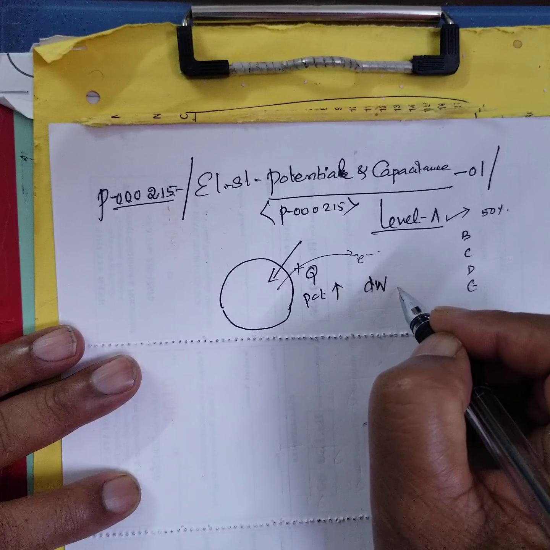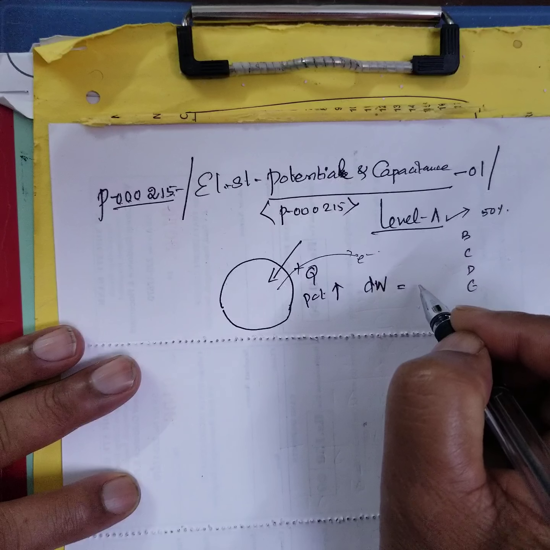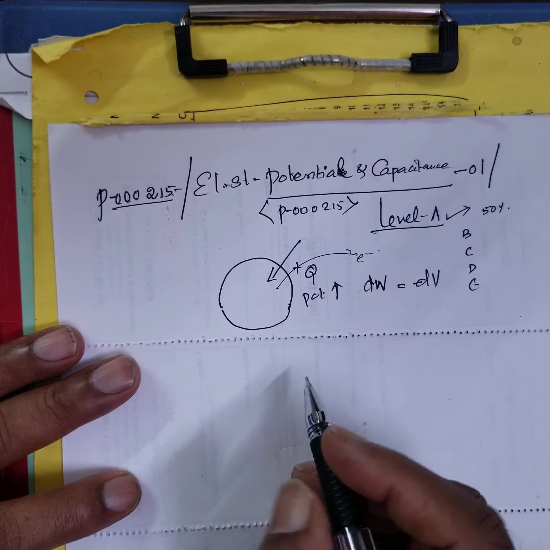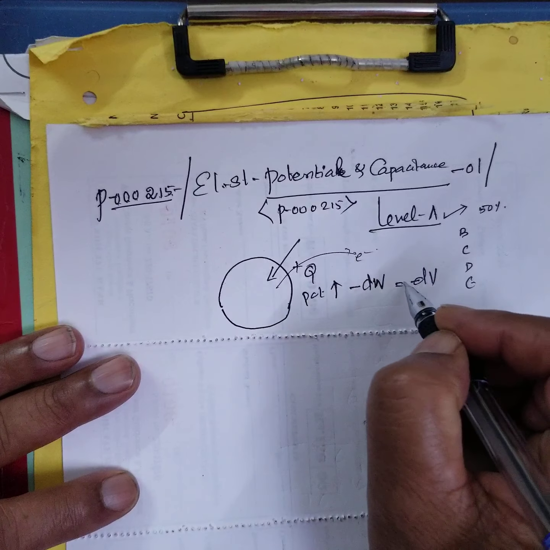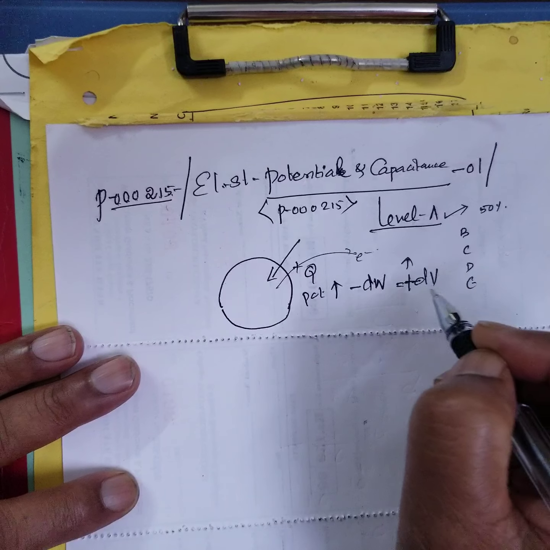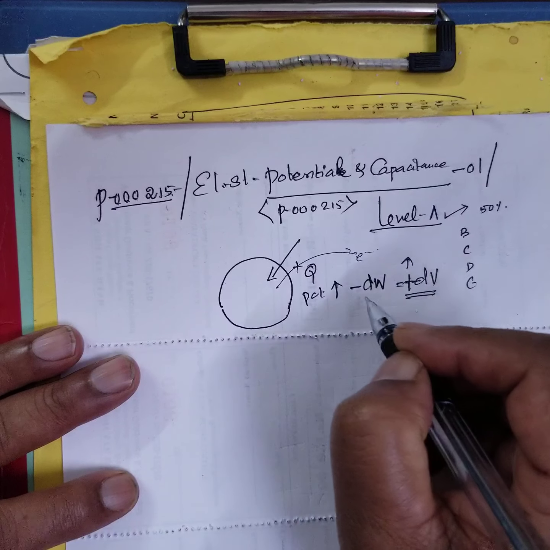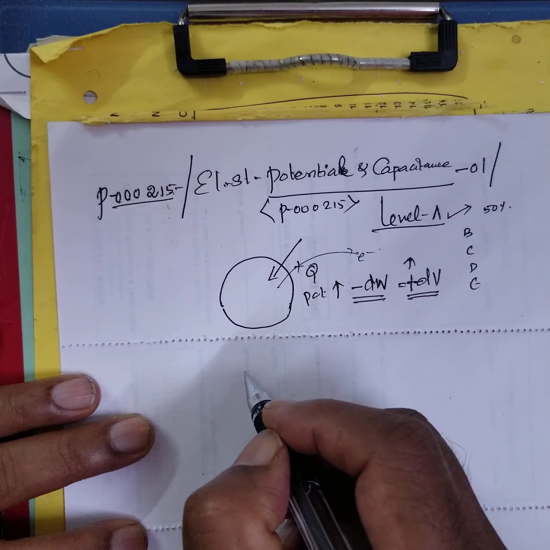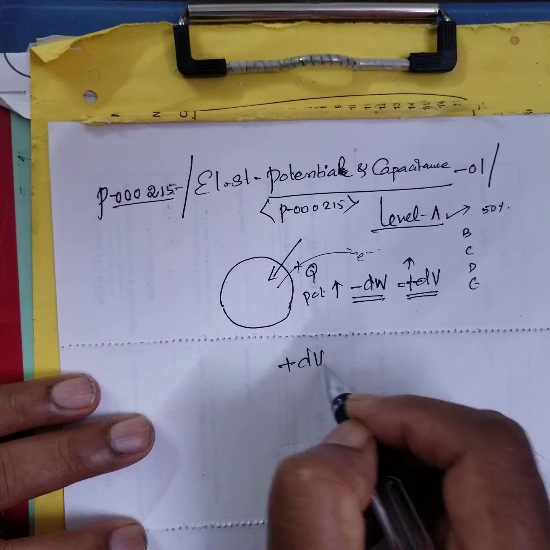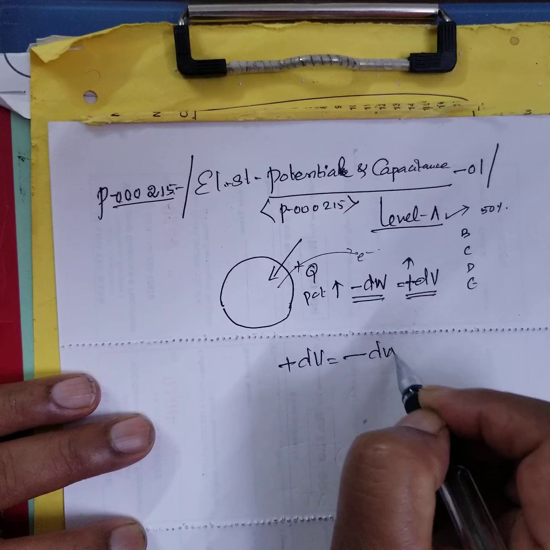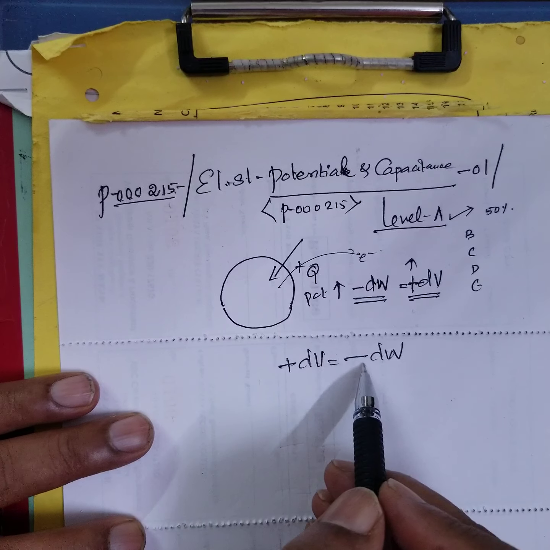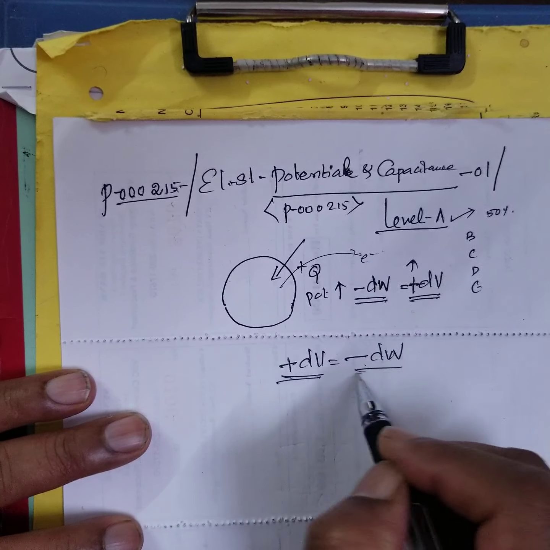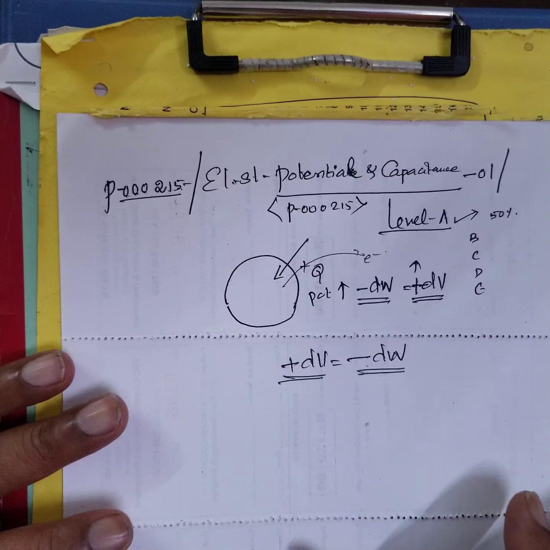If I do a small amount of work, then potential increases. When you spend work, potential increases, right? Increase in potential is the expense of work. Remember, this concept is important. Whenever I write, there is a rise in potential because of work done against the field direction. Therefore, what you write is: rise in potential is equal to work done against the field.